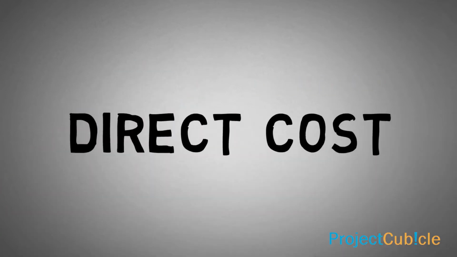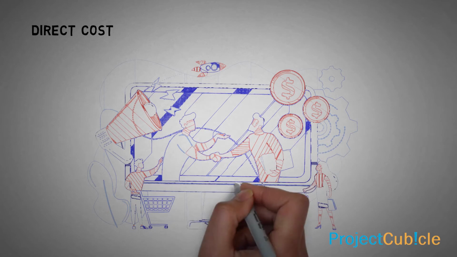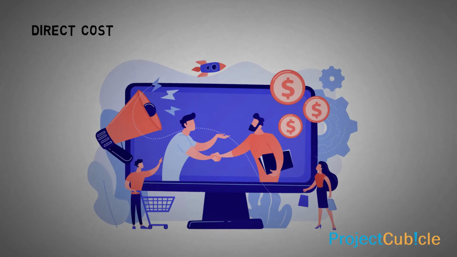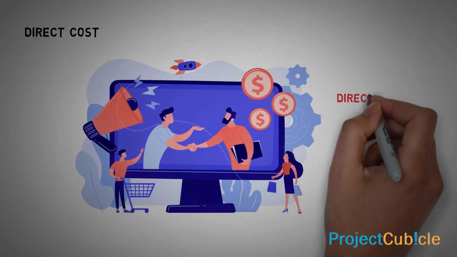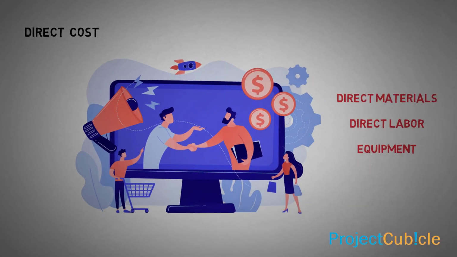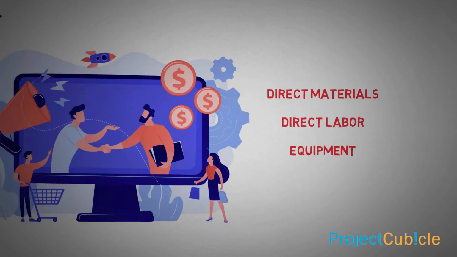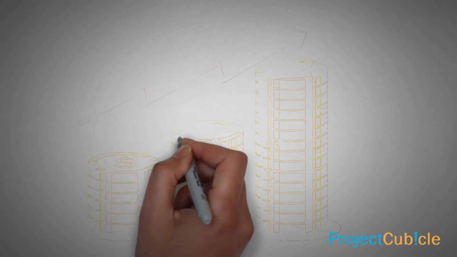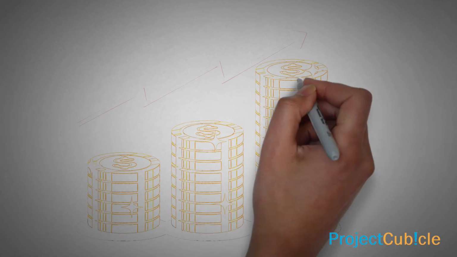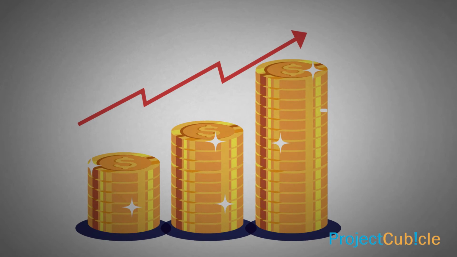Direct cost. A direct cost is a price that can be entirely attributed to the production of products or services. Some costs, such as direct materials, direct labor, equipment are examples of common direct costs. Direct costs are often variable costs. If the manufactured units increase, direct costs increase, because creating more units requires more materials and resources.